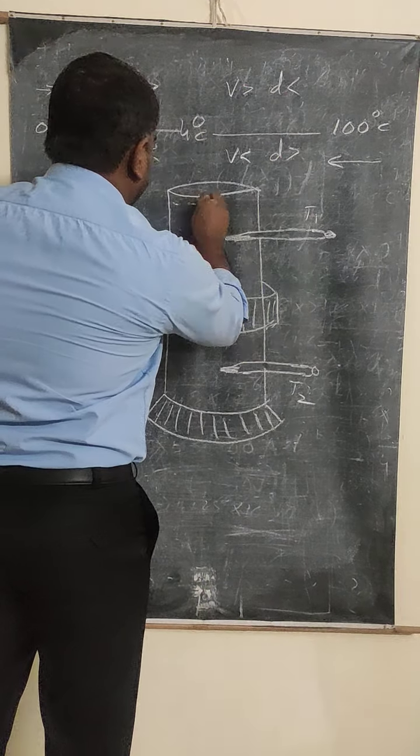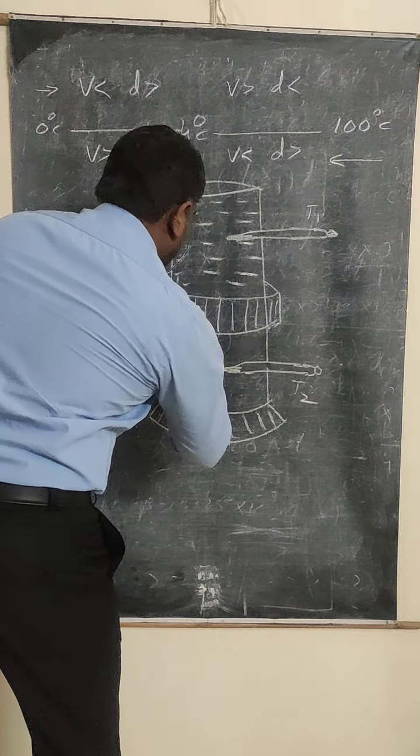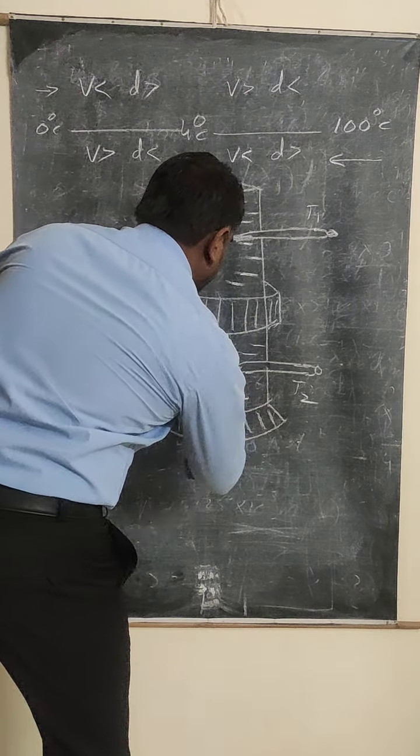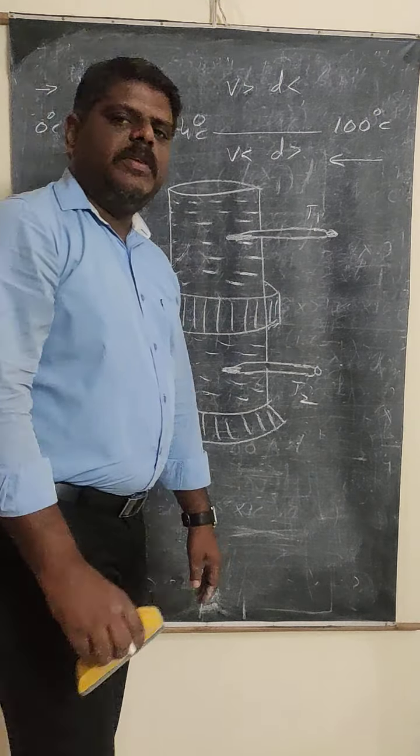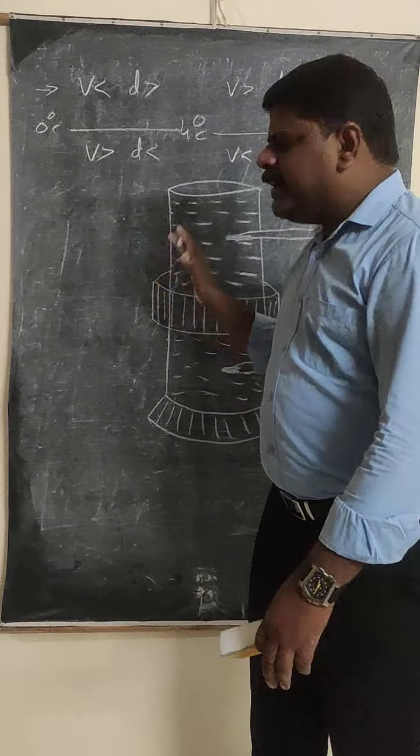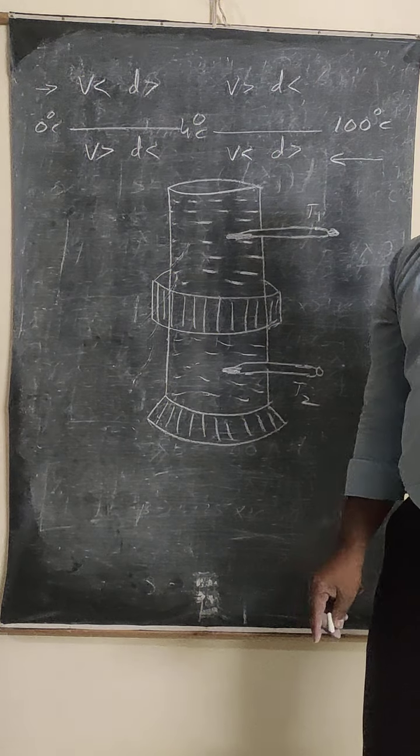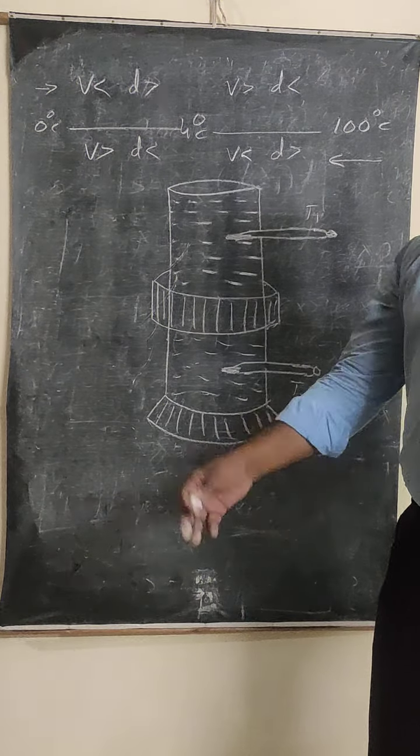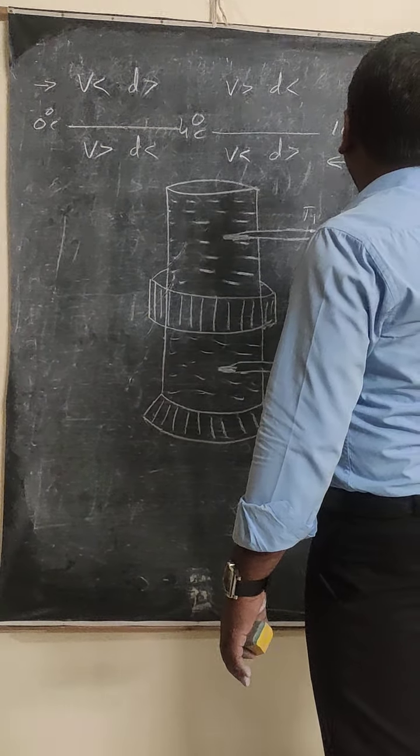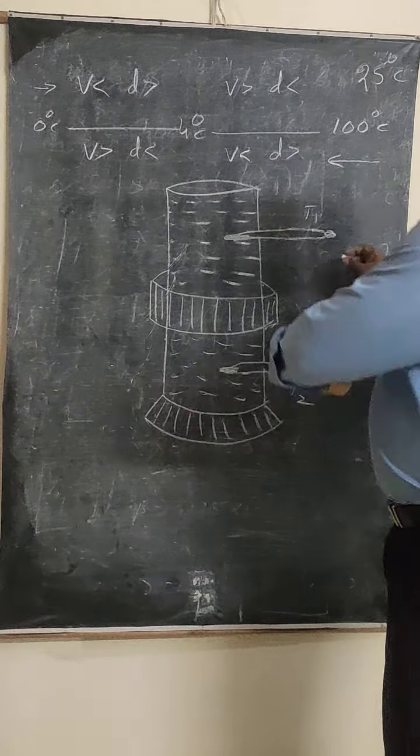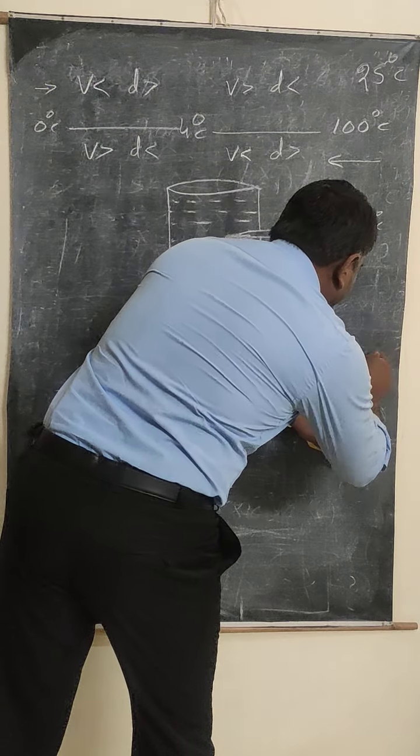After that I completely fill it with water. Now, if you place this arrangement, this experiment, at room temperature, then obviously the thermometers also show the room temperature only. Room temperature, how much will it be? 27 degrees Celsius, or you can say 25 degrees Celsius. Let us say the room temperature is 25 degrees Celsius. That means this thermometer shows 25 degrees Celsius, and this thermometer also shows 25 degrees Celsius.